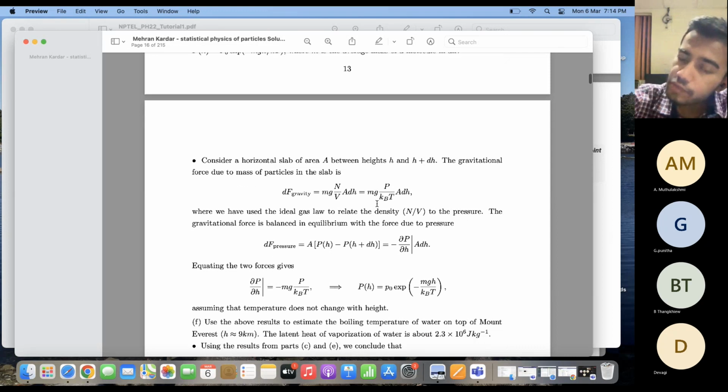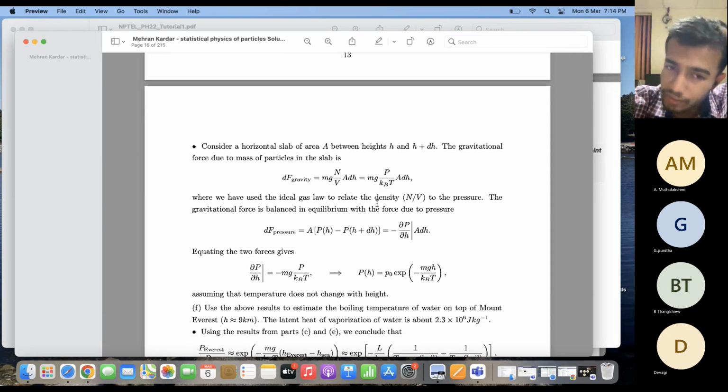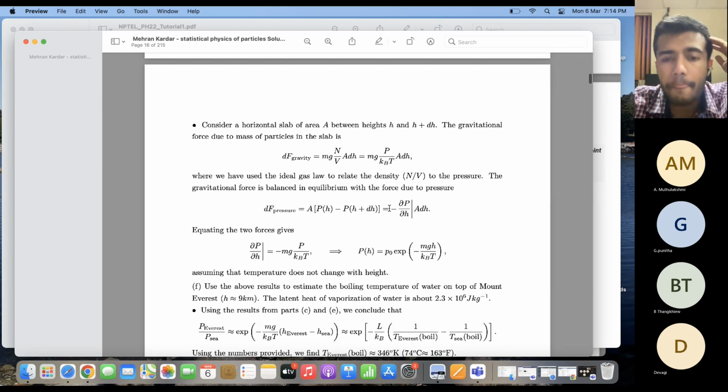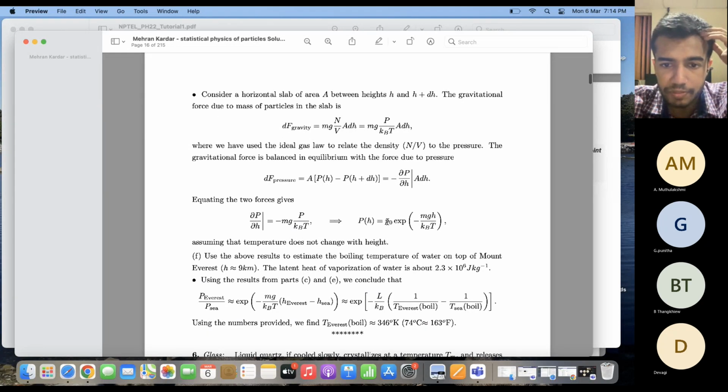And we also know that pressure is force per unit area. So force is basically pressure multiplied by area, right? Okay, so dF, the force due to the pressure, is equal to minus dP by dH into A into dH. So if I equate these two quantities, then I can calculate the pressure at a given height h in terms of P0, where P is the pressure and P0 is the pressure at height h equal to 0.